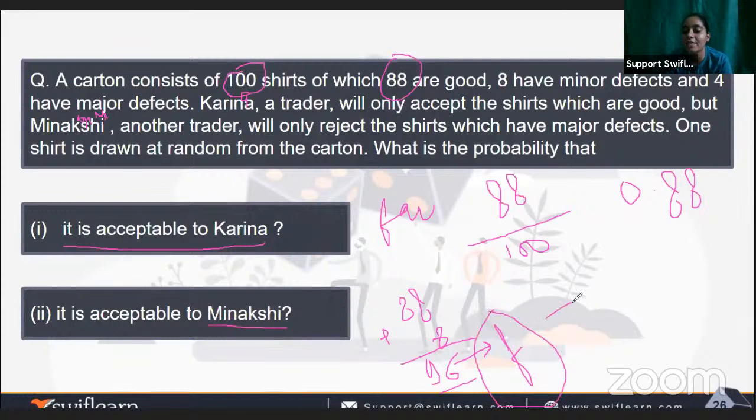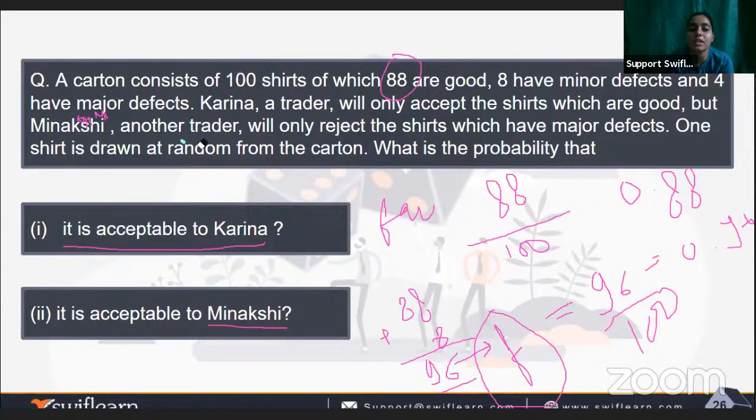So it will be F equals to 96. That is the favorable number of outcome whole upon the possible number of outcome, that is 100. So the answer will be 0.96. Okay, I hope this question is clear to you.